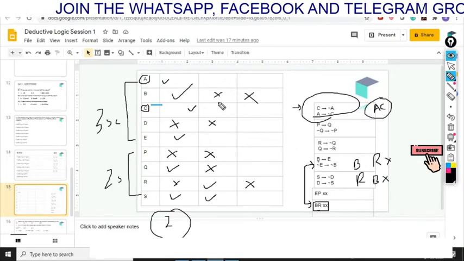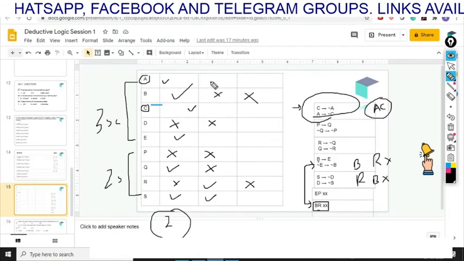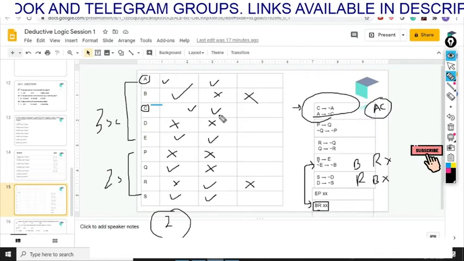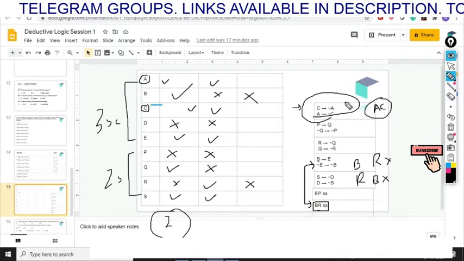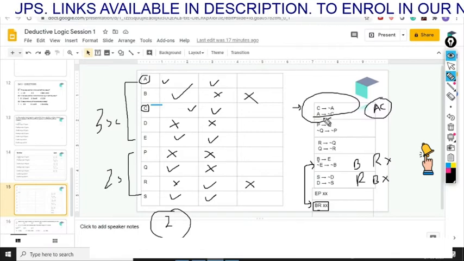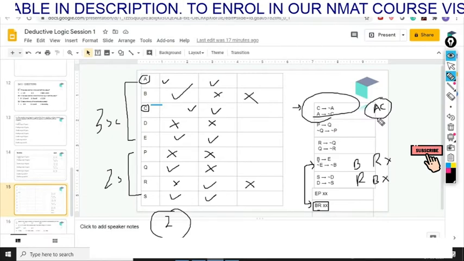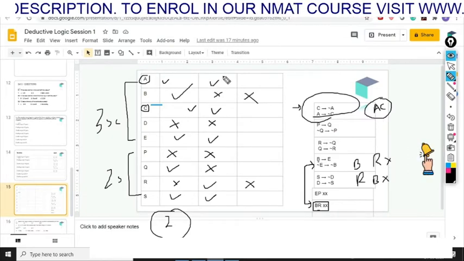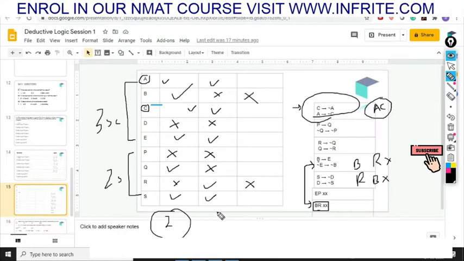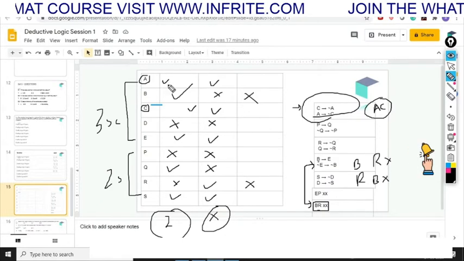Now out of the five scientists, we have already rejected B and D, so the remaining three will have to be selected, which is A, C and E. Now mind you, if we select A, C and E, you are violating the first condition. If you select C, you cannot select A, and if you select A, you cannot select C, which means that A and C cannot be together in the team. Here A is selected, then C cannot be selected, but in your team you have already selected C. So this case is rejected. So we only have two teams up to now, which we found in the first case.